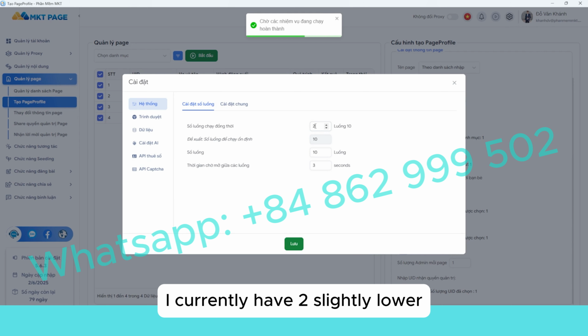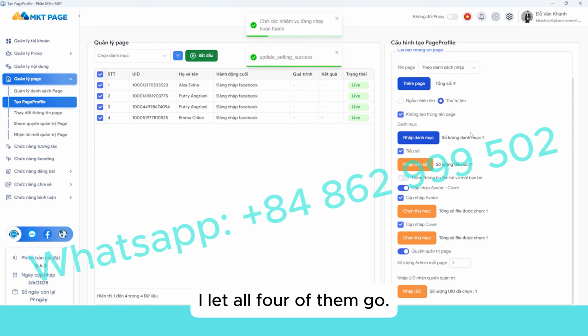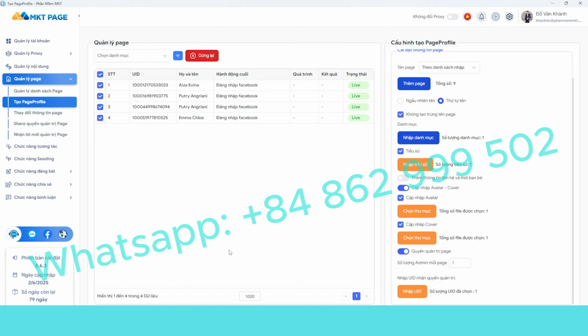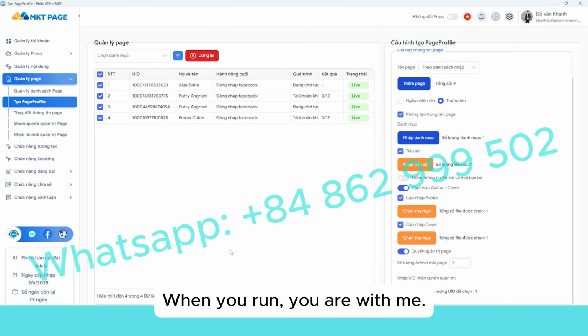I currently have 4 nicks, and I let all 4 of them run. Let's all follow along. When you run, you are with me.